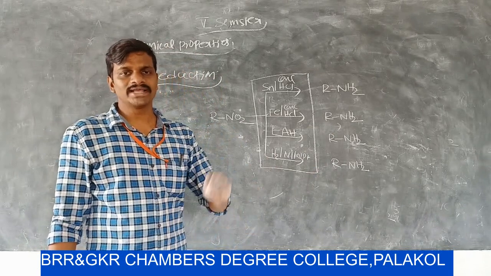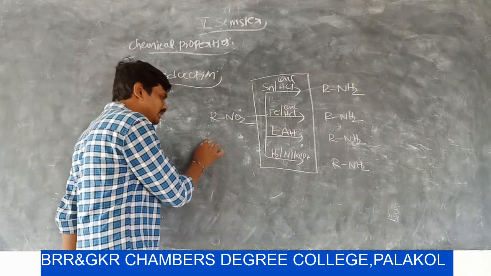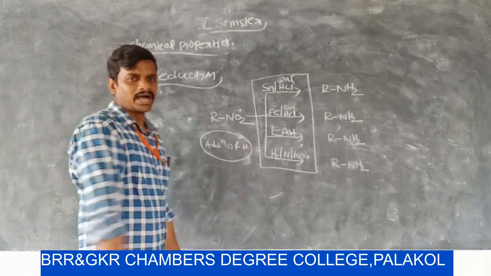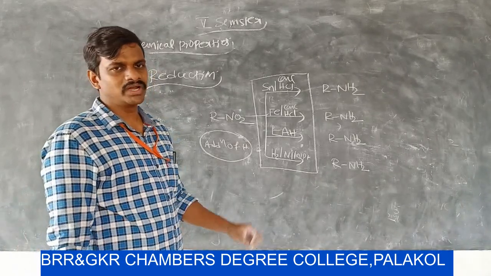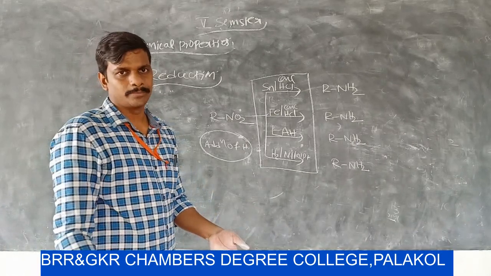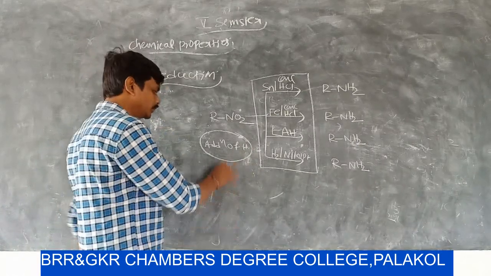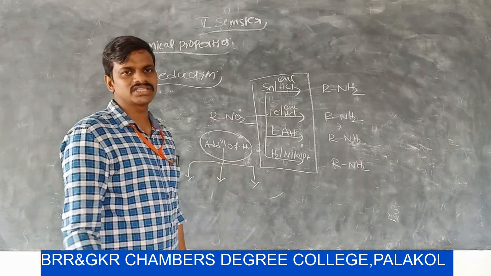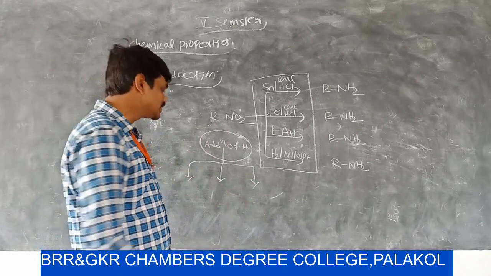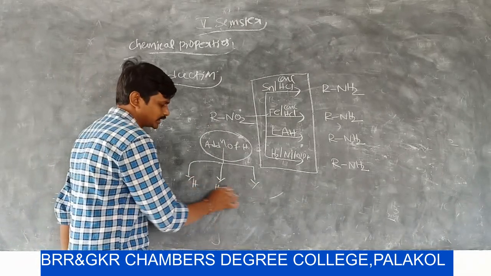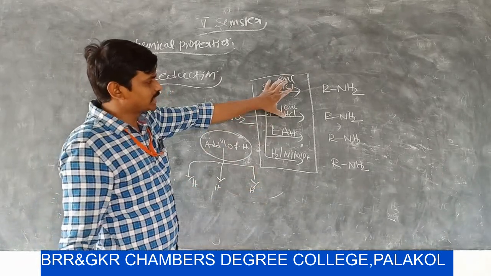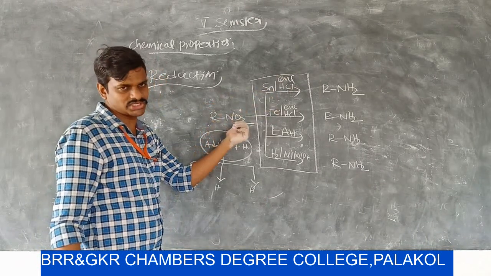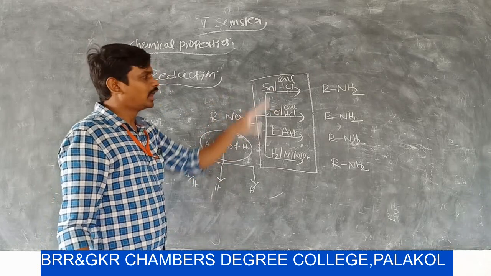Usually, what is meant by reduction? Reduction means addition of hydrogen atoms. Usually, these addition reactions are classified into three types based on hydrogen. In these two reactions, the metal donates electrons to the double bond system and gets a radical.